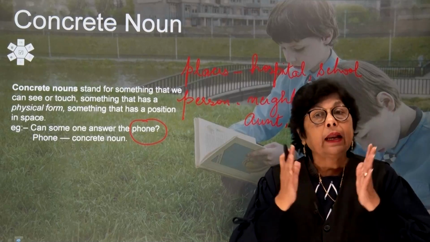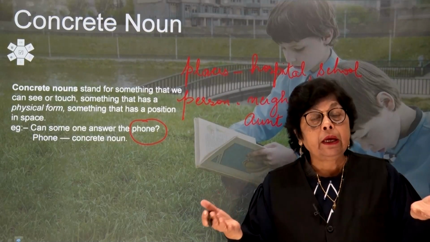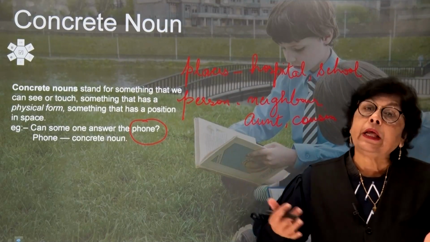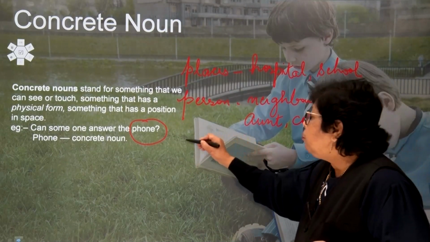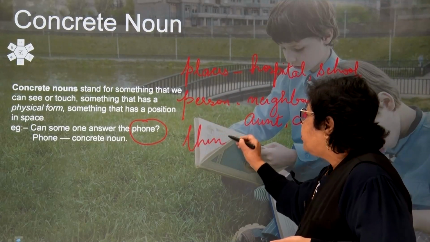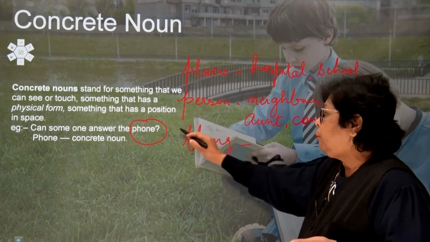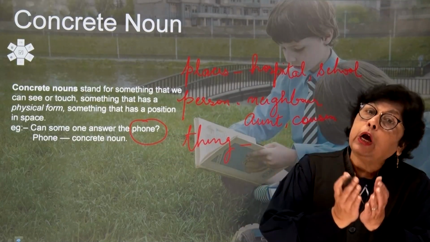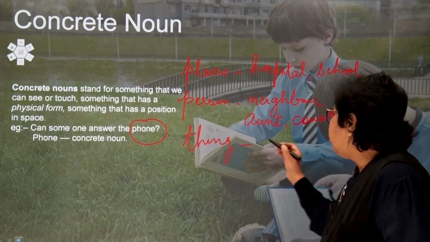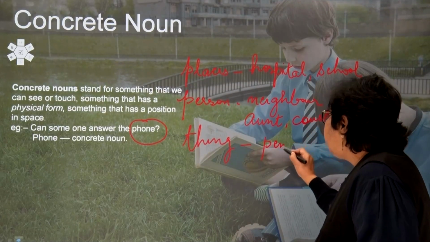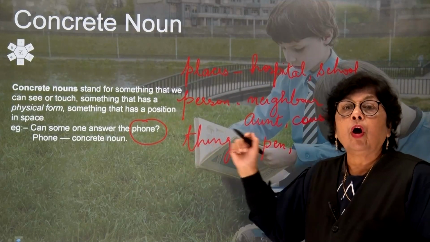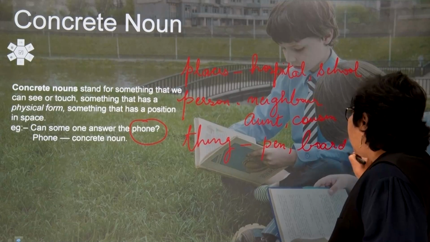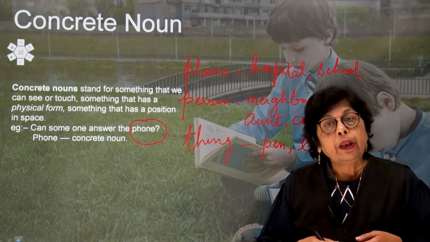So anything that has a physical form, whether it is the name of a person, whether it is a place, whether it is a thing. Like if I am talking about a thing, then the example that I gave you here is a phone. Now we can see our phone, we can see a mobile, you can see, children, the pen in my hand, you can see the board on which I am writing. Now these are what we call the concrete nouns.